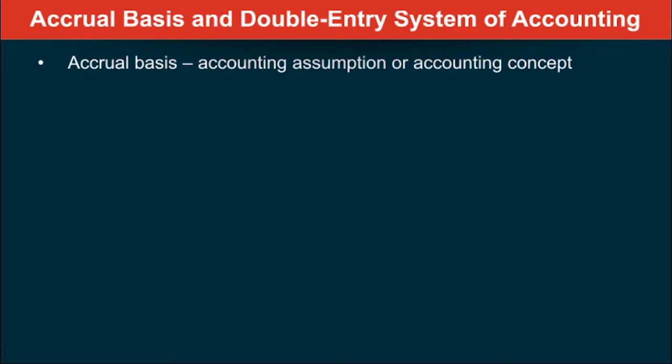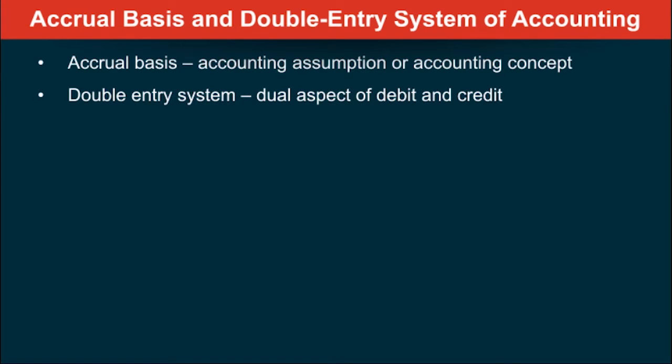Accrual basis means what? It is an accounting assumption, isn't it? Or accounting concept. That means what you earn today, you will account for. What you are supposed to pay in the future, that also you will account for. You are supposed to pay or you are supposed to receive, as the case may be. So it's an assumption. Also, when you're talking about double entry system, it means every entry will have dual aspects. There is a debit and there is a credit.